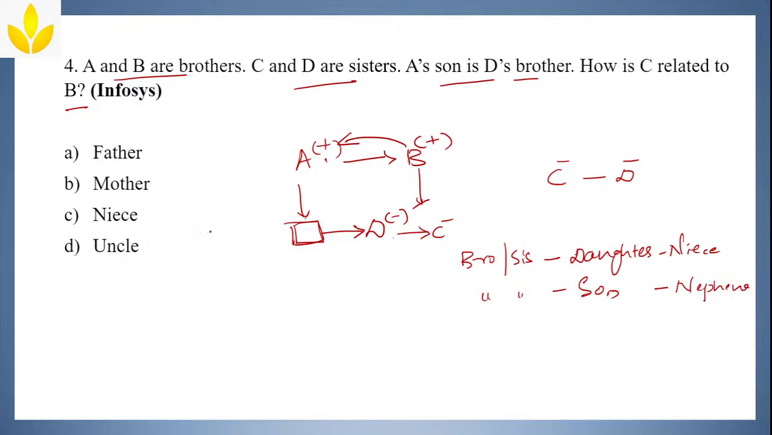Clear? So how is C related to B? C is a niece for B. Answer is option C. Singh is saying uncle. Yeah, B is an uncle for C. But what they are asking is how is C related to B. When they ask how is C related to B, you should say C's relation: C is niece to B. If they would ask how is B related to C, then you would have said uncle. That too paternal uncle, because that is a father side relation. Clear?